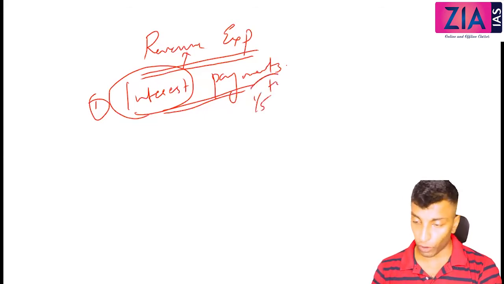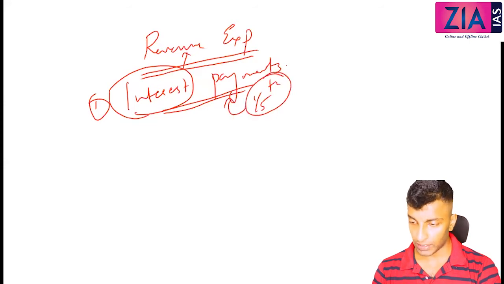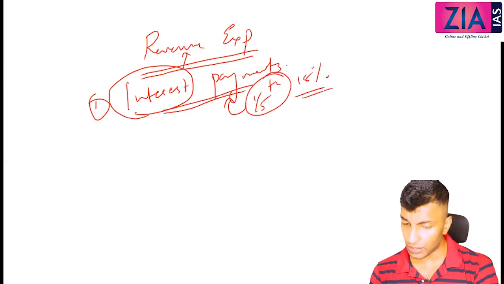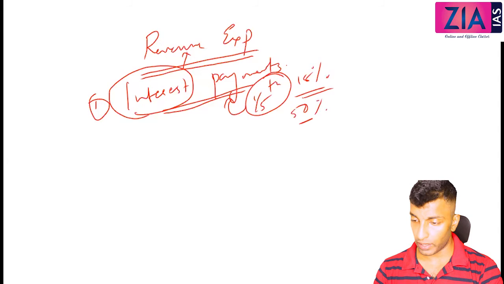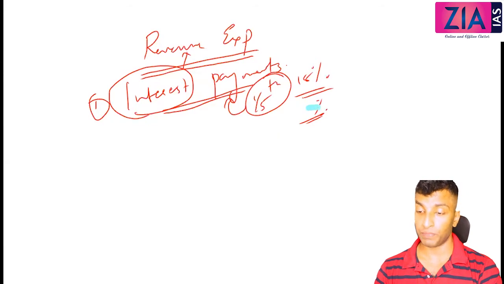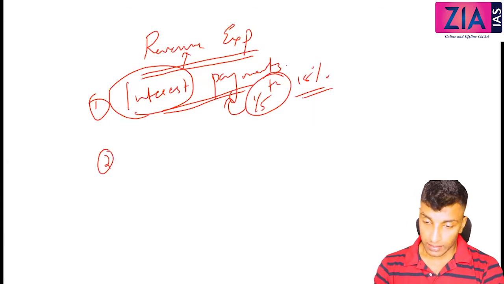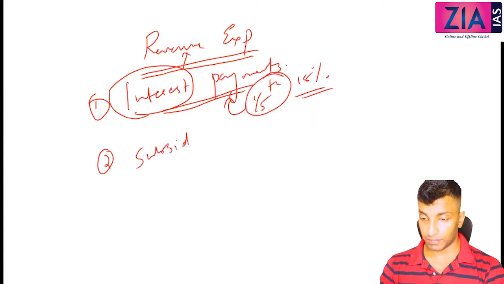Almost one-fifth of the budget is going for this. Around 18% is for interest payment because the debt is so high. Debt is around 50 to 60% of GDP. That is the reason why this is the major part. One-fifth of the budget is actually interest payment. Second, subsidies.